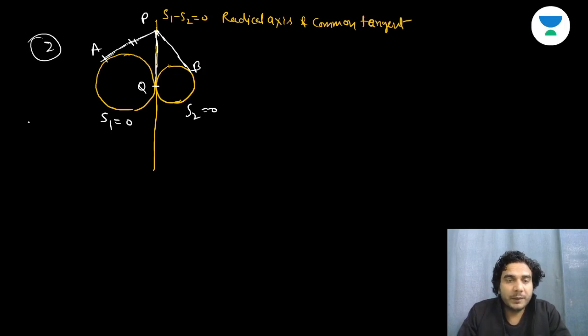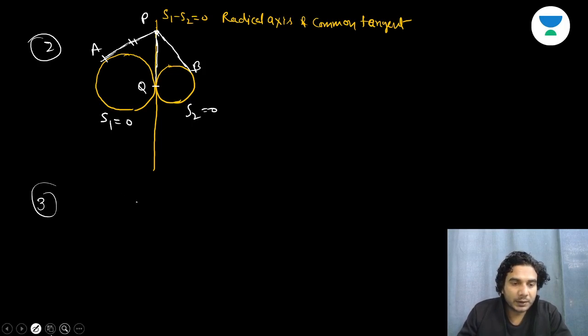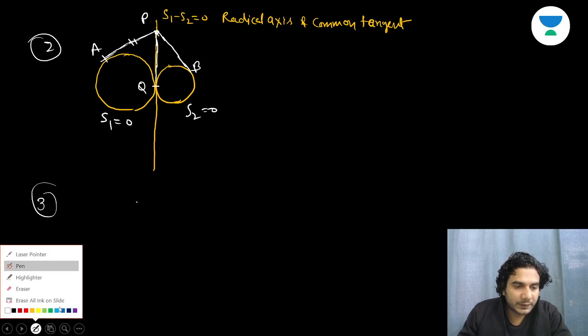That means from any point on the common tangent, if you draw two tangents to both the circles, they will be of equal length. Third is, suppose circles are intersecting circles. And then see how would this diagram be.